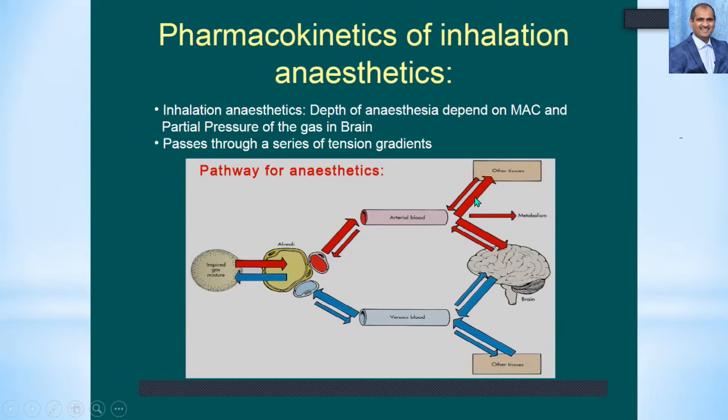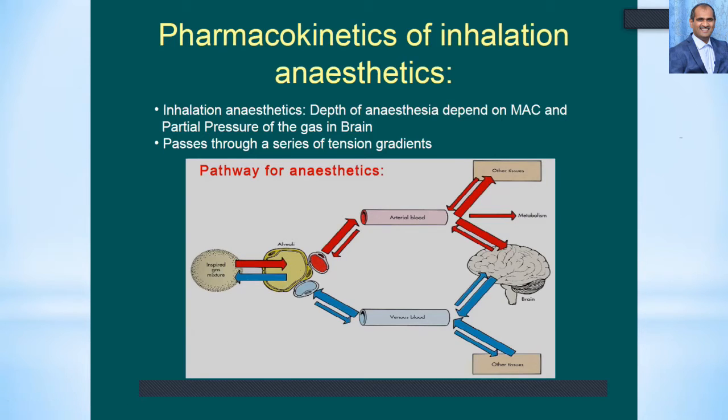Then it enters the central nervous system and many other tissues like the midbrain, and of course a part of the anesthetic is metabolized. After entering the brain, from the venous blood they come back to the heart, and then once again they are pushed to the lungs.